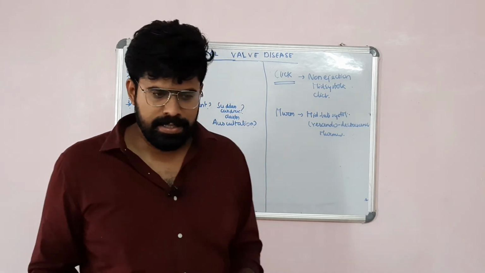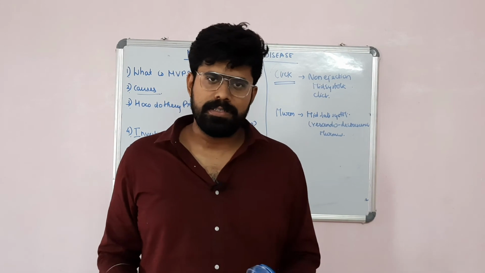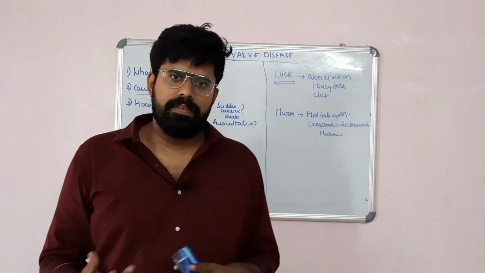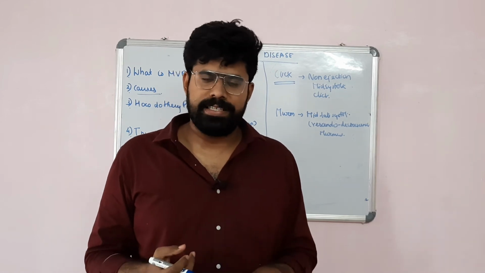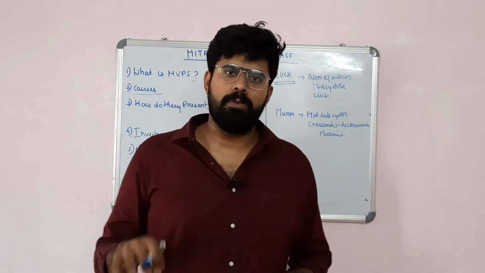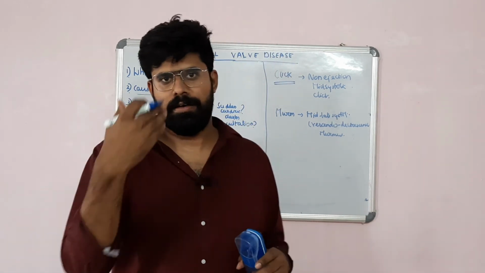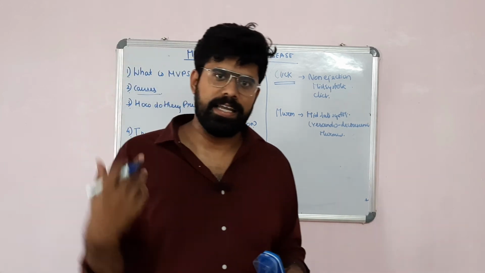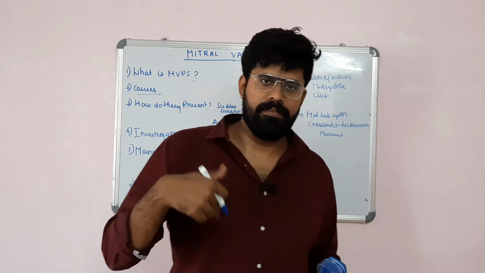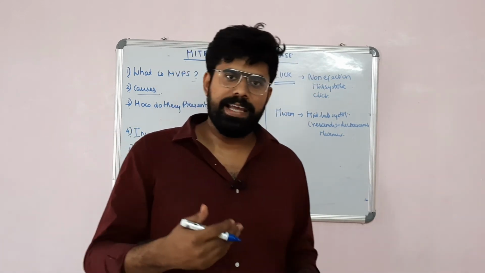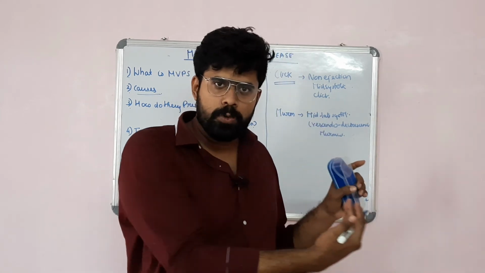Dynamic auscultation means there will be certain maneuvers, and when you do these maneuvers you will have certain changes. The first group includes standing or Valsalva. Both standing and Valsalva decrease the LV cavity volume, because when you are standing, blood pools in the lower limb, so venous return decreases. When you do Valsalva also, the venous return decreases. So the LV volume is reduced.